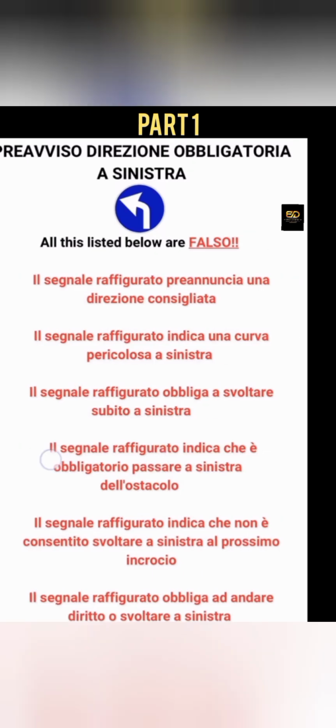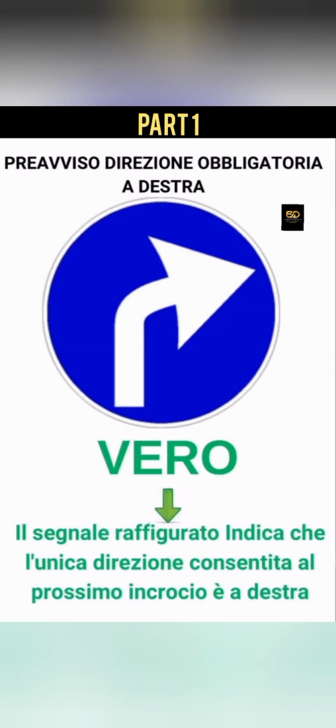So it's not true. Now this one is asking you to turn right in the next junction. So preavviso direzione obbligatoria a destra, just like the other one, preavviso direzione obbligatoria a sinistra. So il segnale navigator indica che l'unica direzione consentita al prossimo incrocio è a destra. Yes, the only direction that is allowed in the next junction is to the right.